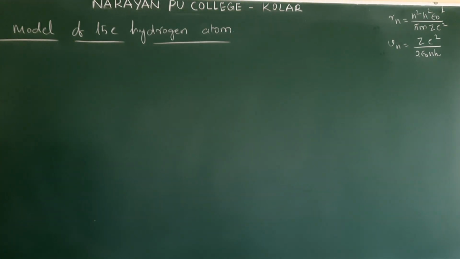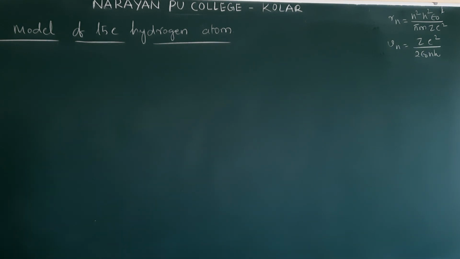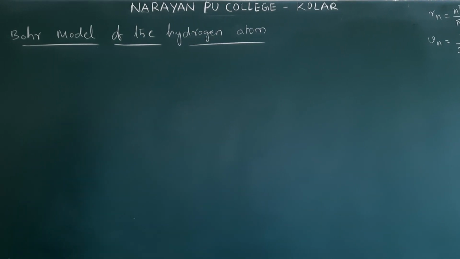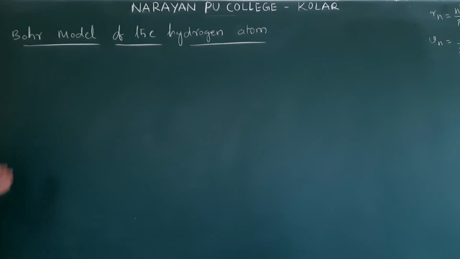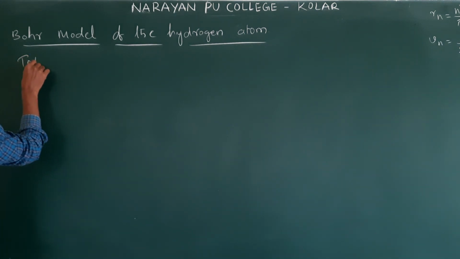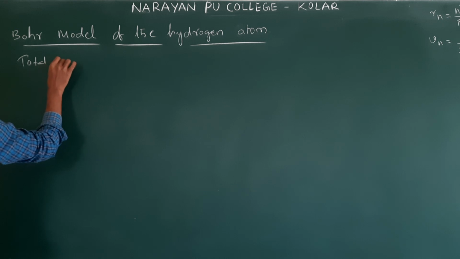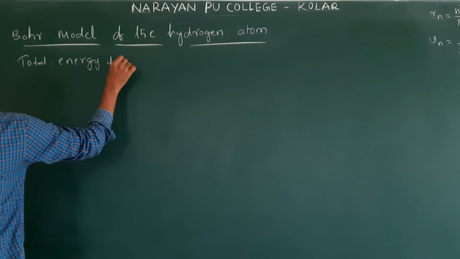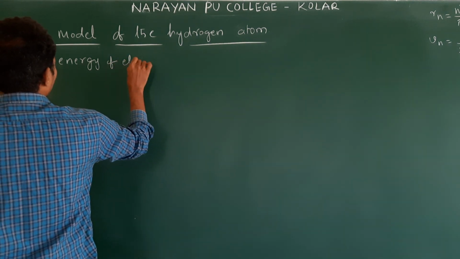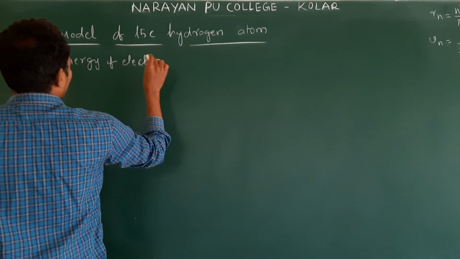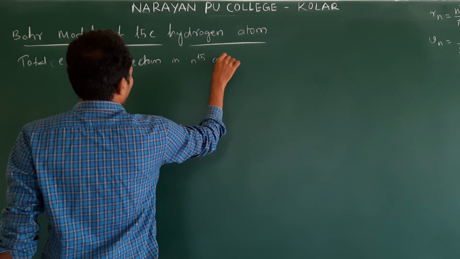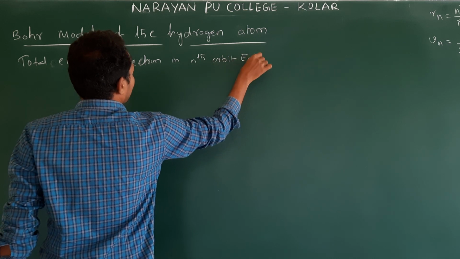Next, another important one is the energy of the electron in the stationary state of hydrogen, or in the nth orbit. Total energy of the electron in the nth orbit. This we will write as En.